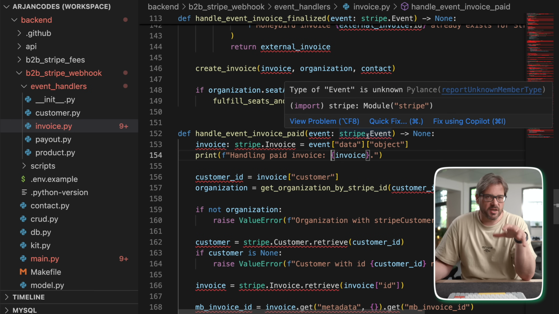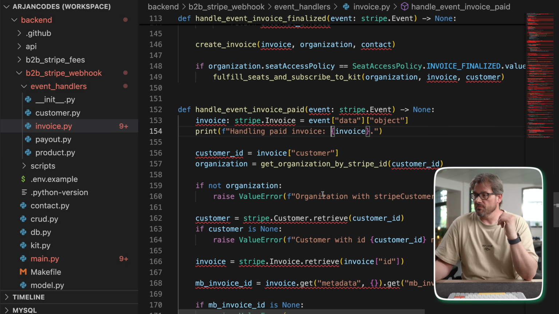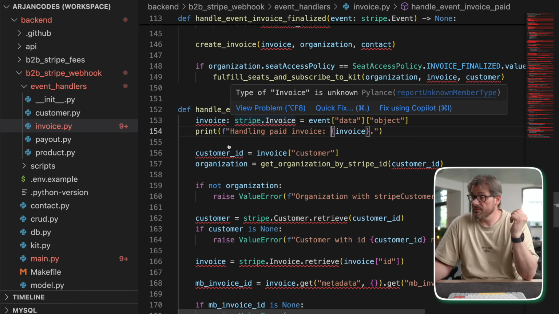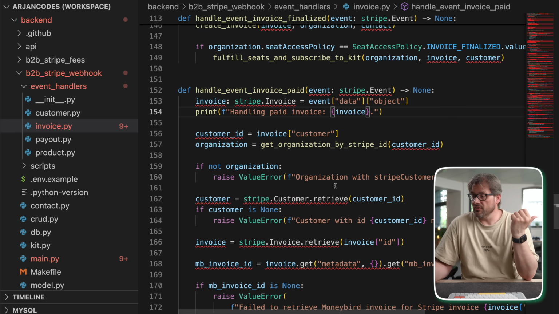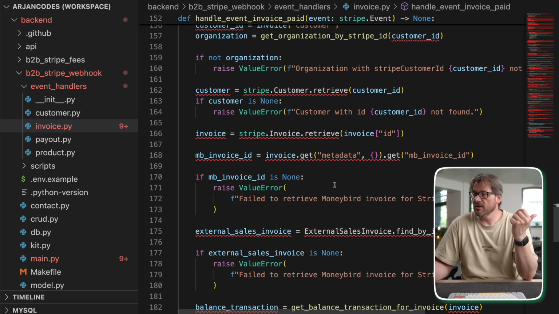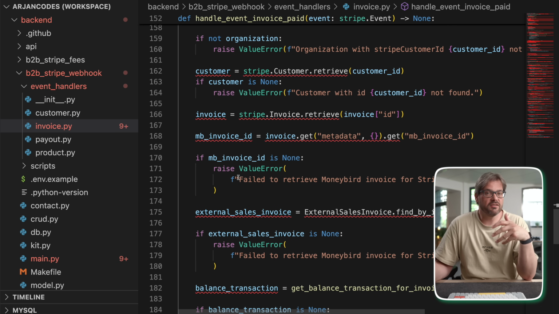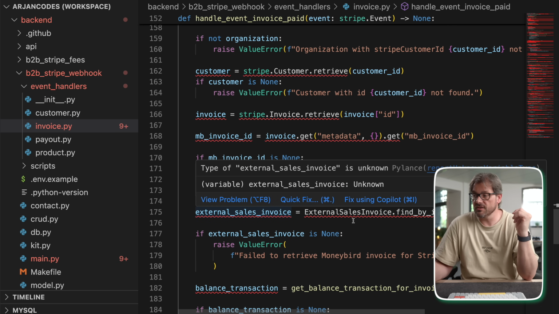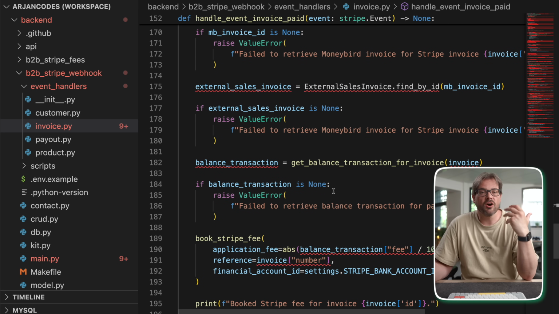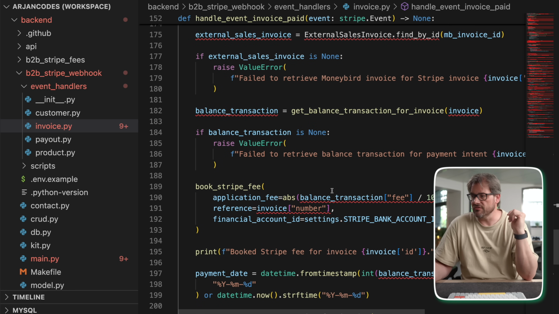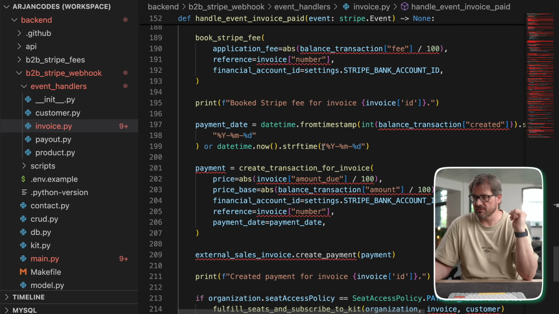So there's some type issues here. I haven't installed all the dependencies. It's not a big deal. But basically what we're doing is we retrieve the Stripe data, as you can see here. And then we get the customer information. And then what we do is we try to find if there's already an invoice in Moneybird, our accounting system. And then if it's there, we're going to update that invoice with the correct information. So that's all the things that are here.